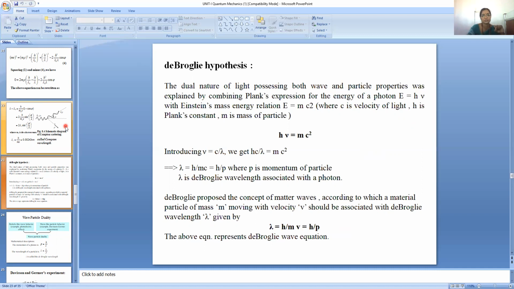h nu equals m c square. I am equating them, introducing nu equals c by lambda. We get h c by lambda equals m c square, or lambda equals h by m c, which is h by p. m c is nothing but momentum, so h by p is given by the momentum of the particle. Lambda is the de Broglie wavelength associated with the photon. As lambda equals h by m v, h by p, the above equation represents the de Broglie wave equation.